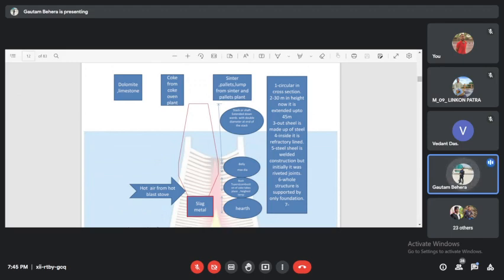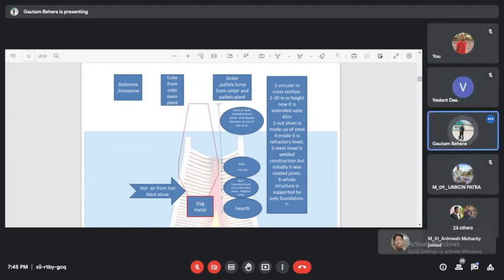So for blast furnace iron making, we need sinter, pellets and lumps. These are the iron ore. Apart from that, we need a reductant and a fuel, that is coke and coal, right? And other than this, we need a flux. Anybody remember what is the main function of flux?